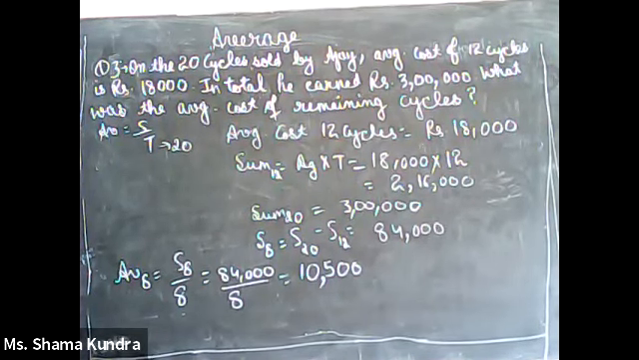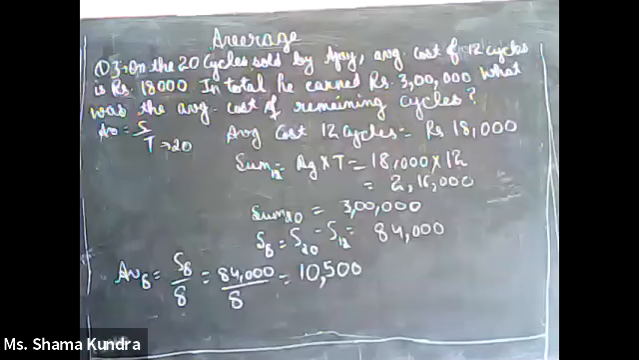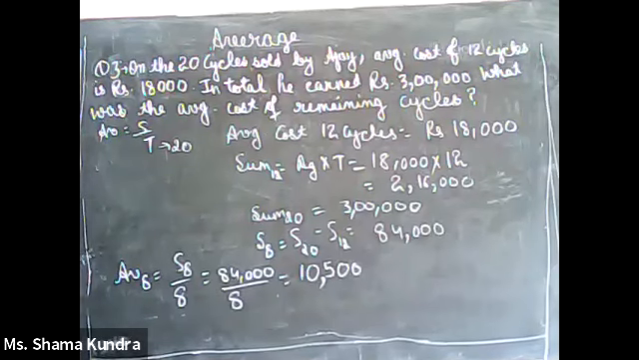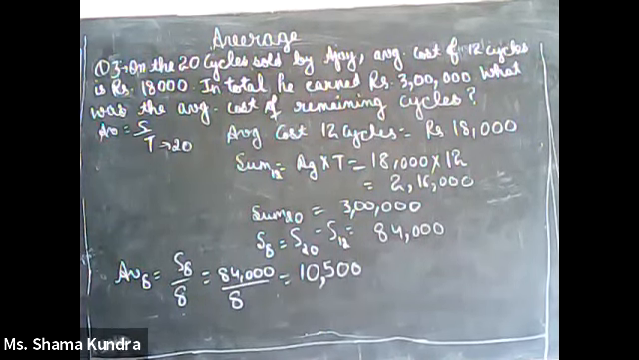So total sum for 8 cycles is 84,000. Number of cycles is 8. So average for 8 cycles will be sum of 8 cycles divided by number of cycles. It will be 84,000 divided by 8. It will be 10,500. I hope it is clear to all of you. Moving on to next question.